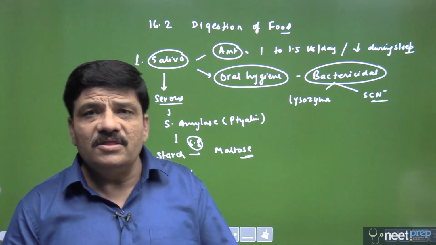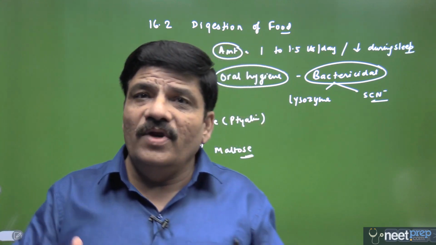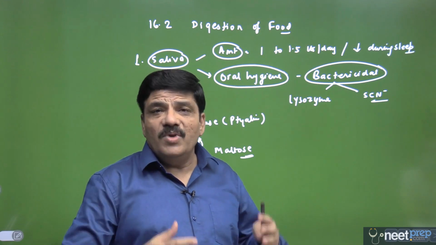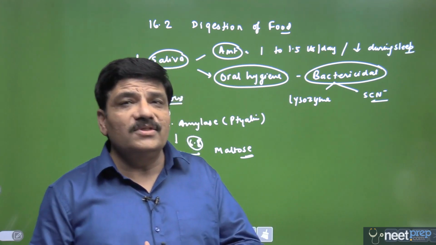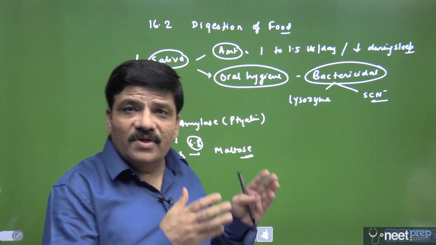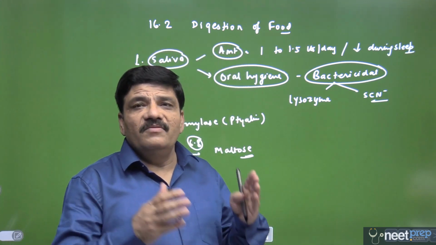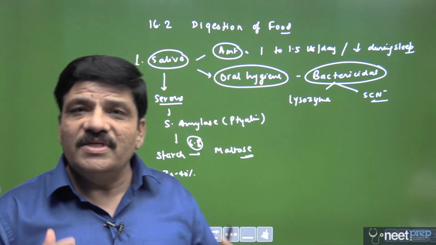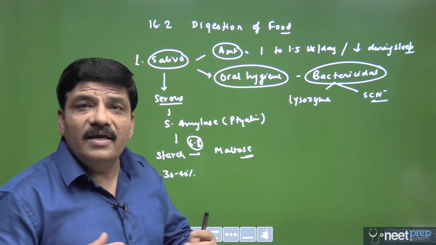But what about the remaining 60 to 70%? So you will have to produce or secrete amylase enzyme, because enzymes are named according to the substrate they act upon. So there has to be another amylase which will take care of the remaining 60 to 70%, and we both know that this is basically the pancreatic amylase, which acts in an alkaline medium.